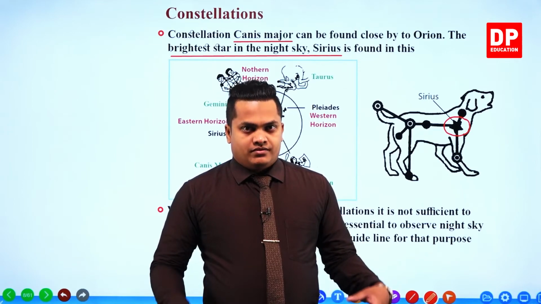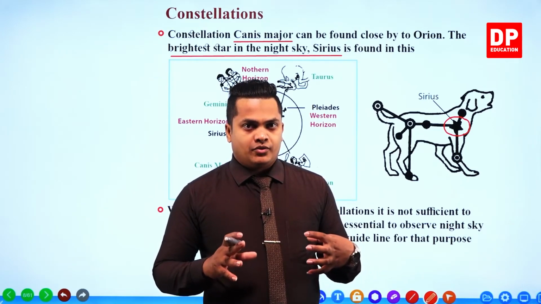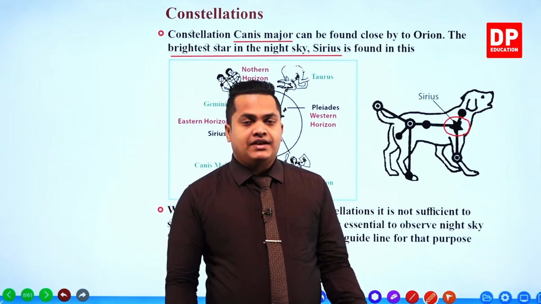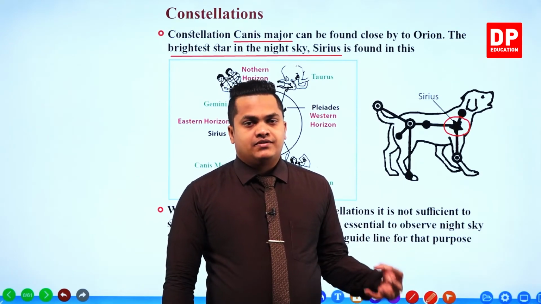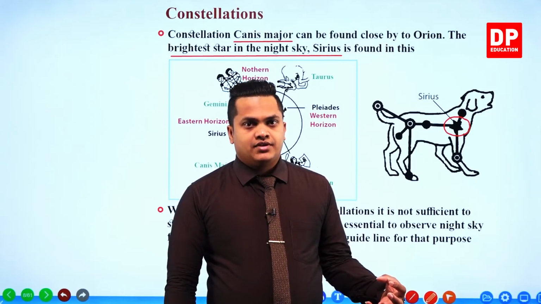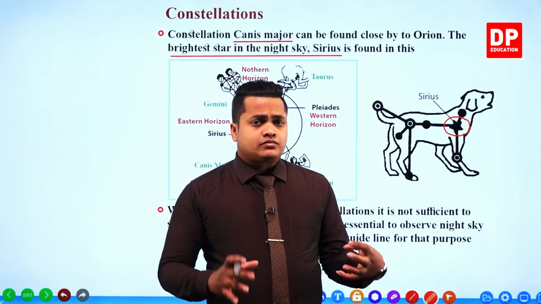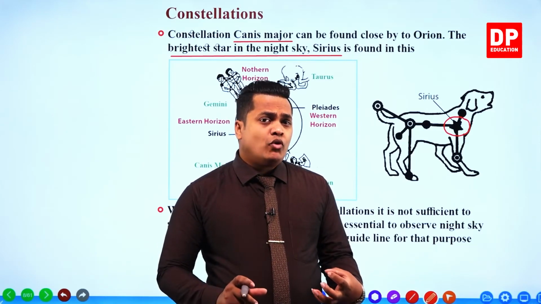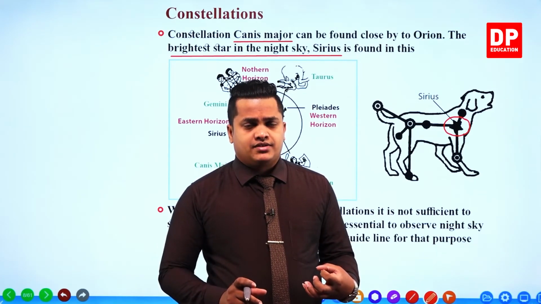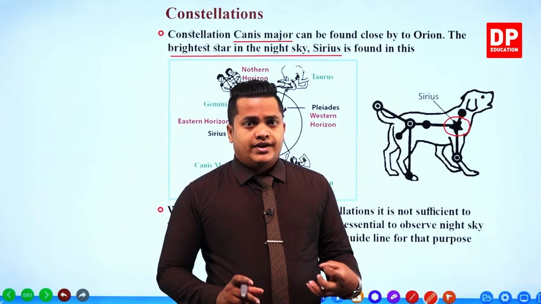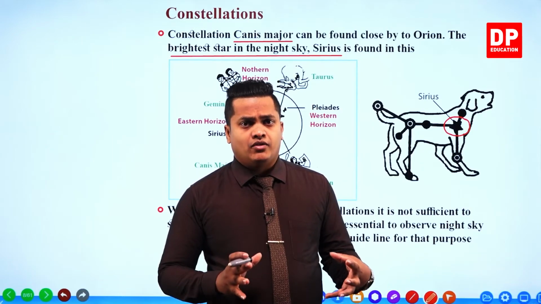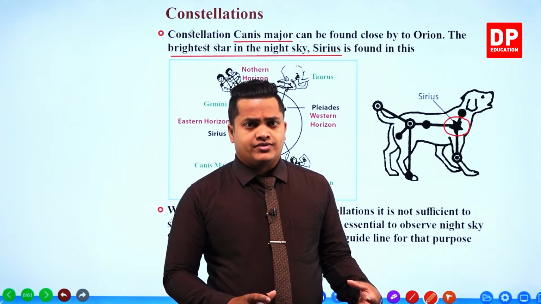There is a particular time interval in which you have to observe these constellations. When this particular time comes, it's very important to observe these things. The book is just giving a guide when observing these constellations.